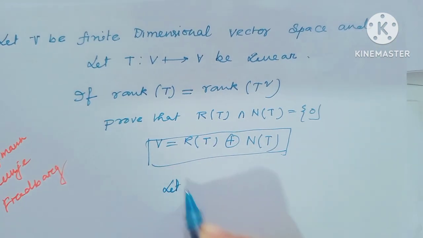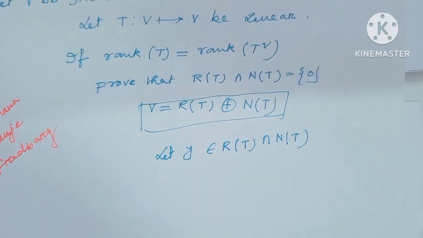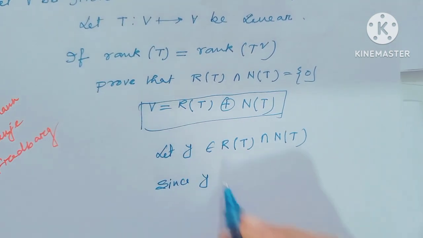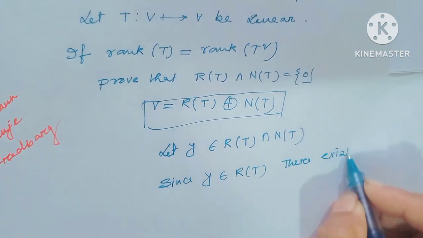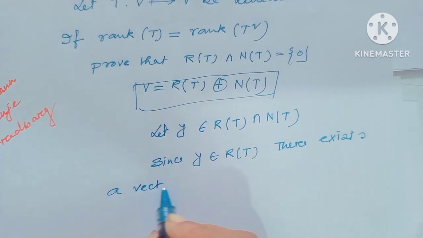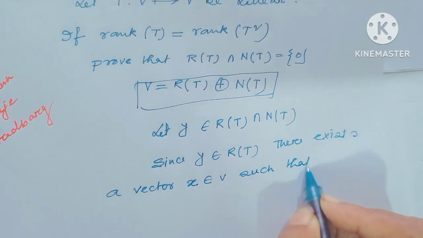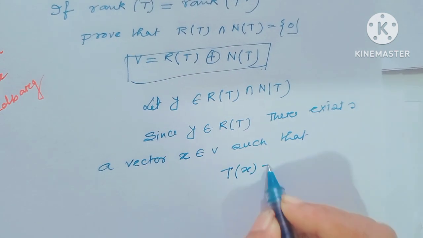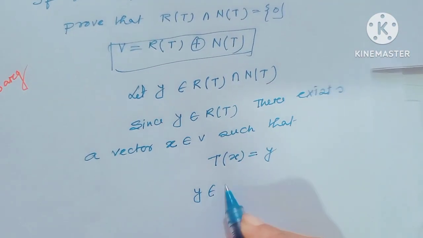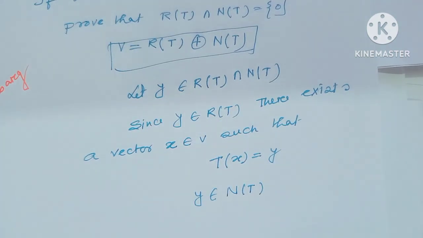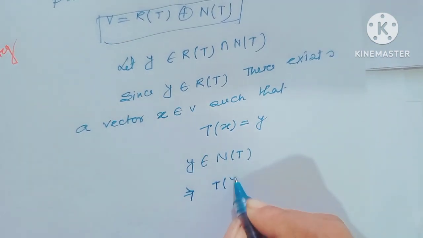For this, let y belong to range T intersection null space of T. Since y belongs to range T, there exists a vector x belonging to V such that T of x equals y, and since y also belongs to null space of T, therefore T of y equals 0.